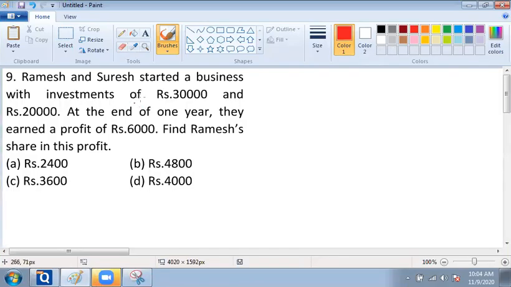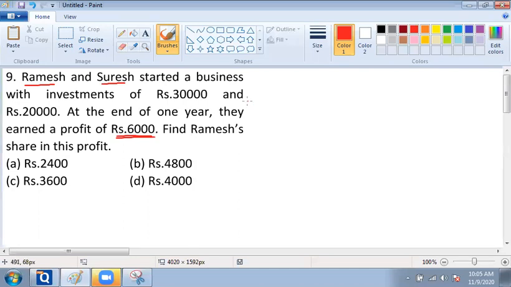For solving this question, let us recall the ratio in which this profit amount has to be divided between Ramesh and Suresh. It will be proportional to the amount that Ramesh and Suresh are investing in the business. It will be proportional to the duration for which the money that they are investing stays in the business.